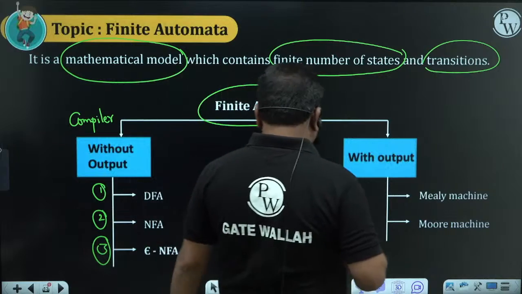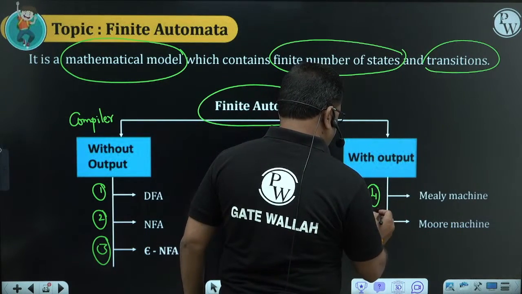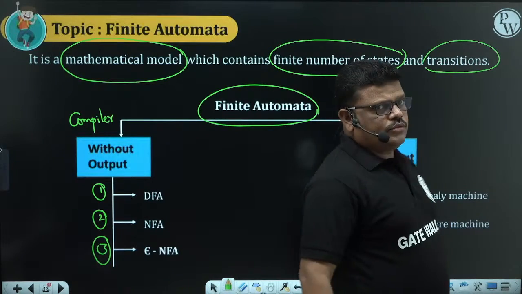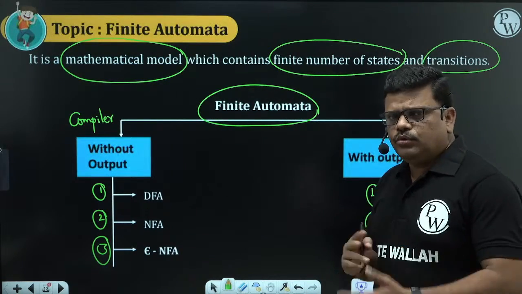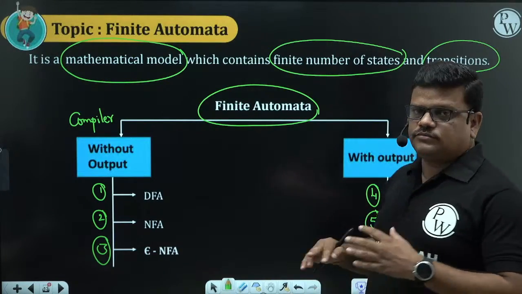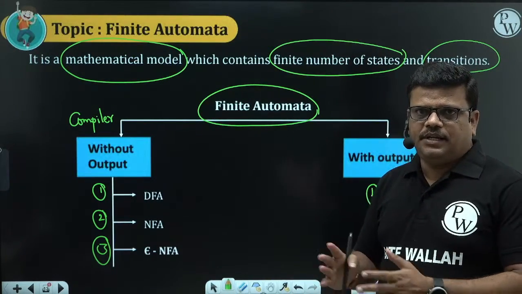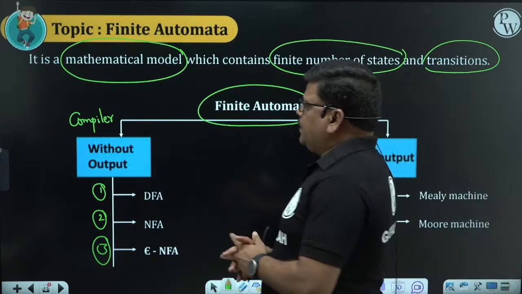Without output, three techniques. With output, two techniques. Studying about these 5 techniques is our topic. You come to know how this DFA, NFA, epsilon NFA exactly looks like in the coming classes. We'll see how this will be.